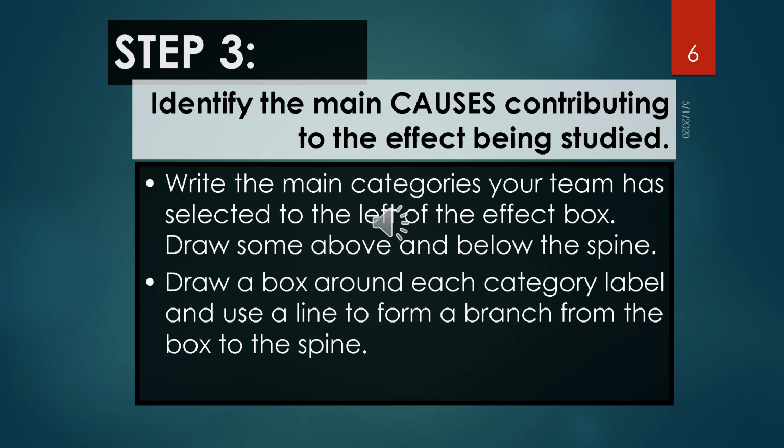After selecting the main causes, you have to write down those categories as main causes. Write the main categories, the main causes your team has selected, to the left side of the effect box, some above the main spine and some below the spine. Then draw a box around each category label and use a line to form a branch from the box to the spine.